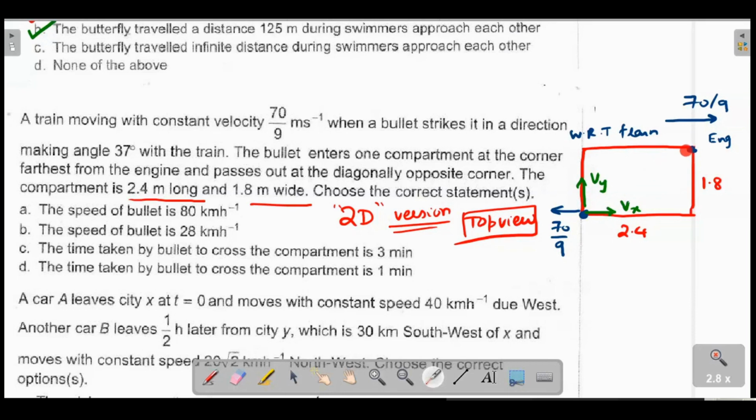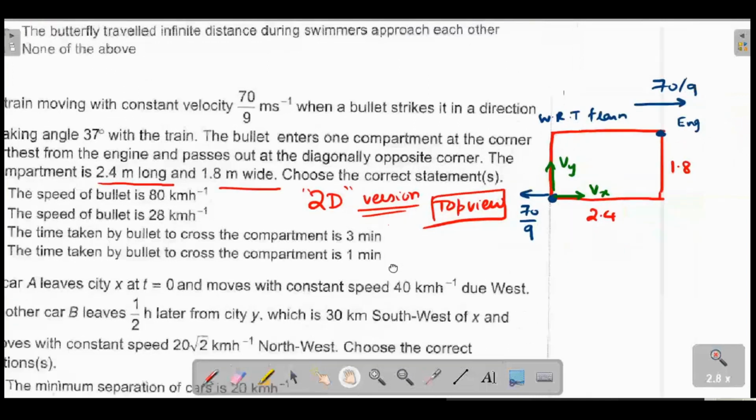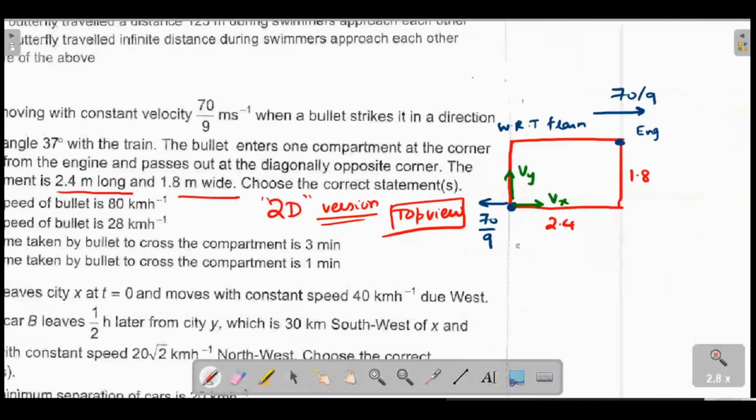Also, it strikes in a direction 37 degrees with the train. So that 37 degrees with respect to the train is the Vy and Vx direction. So for the green color set, tan inverse of Vy by Vx is 37 degrees. That is one equation. The second equation is in this resultant direction: tan inverse of Vy divided by Vx minus 70/9.